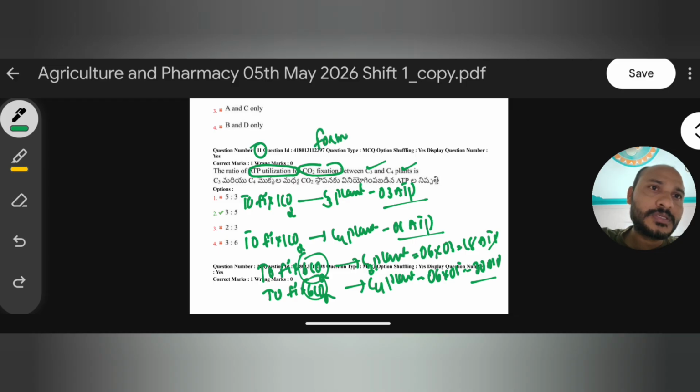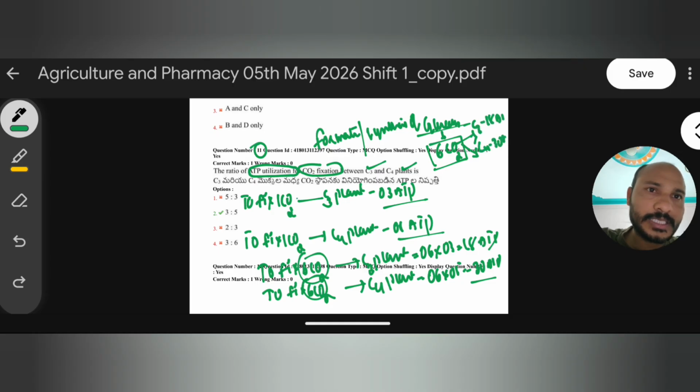Generally, for the synthesis of glucose, how many molecules of carbon dioxide must be fixed? 6 molecules. In fixing 6 molecules of carbon dioxide, a C3 plant requires 18 ATPs and a C4 plant requires 30 ATPs. But the question asks only about fixing one molecule of carbon dioxide, which requires 3 ATPs in a C3 plant and 5 ATPs in a C4 plant. So the ratio is 3 to 5, and the right answer is the second one.